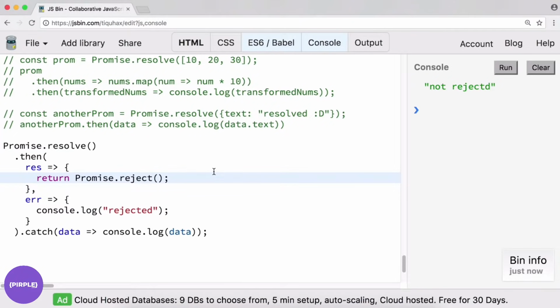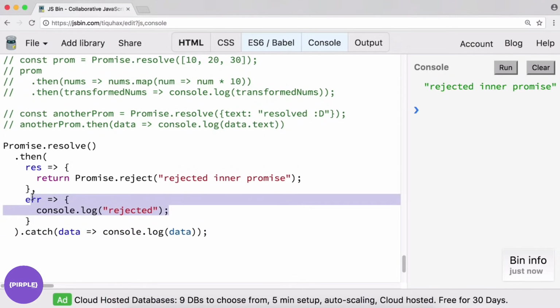Let's see what happens at this point. "Rejected inner promise." Run. Okay, so at this point, we didn't get to this code, but our inner promise has failed, so we catch that one afterwards. So again, we don't really need to worry too much about the difference, but if you do have, say, an internal promise or some promise nested somewhere down the line, you probably need to catch it at some point. Otherwise, you can just catch it inside your initial .then statement.